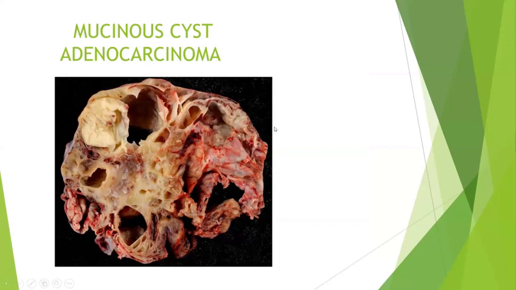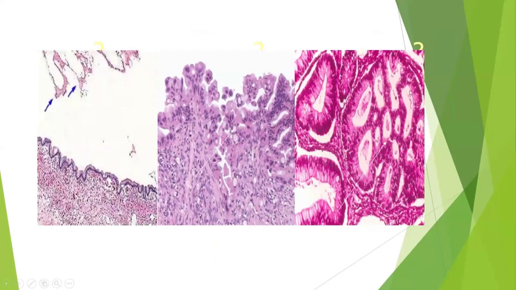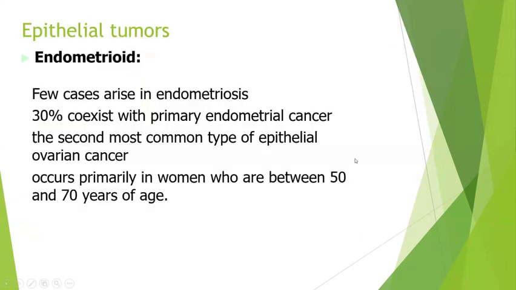Again, mucinous cystadenocarcinoma can be partly cystic and partly solid. Predominantly it will be solid. So here you can see sheets of tumor cells, and it will typically mimic your colonic mucinous adenocarcinoma, which will have both extracellular mucin and intracellular mucin droplets. See here, just to show you the difference between a cyst, a borderline tumor, and a malignant adenocarcinoma.